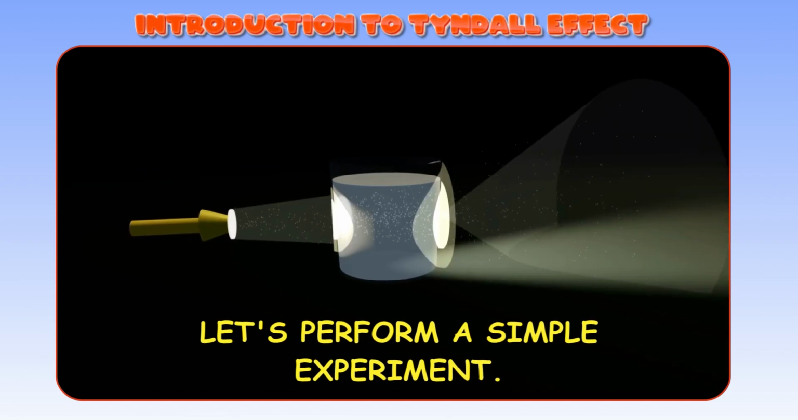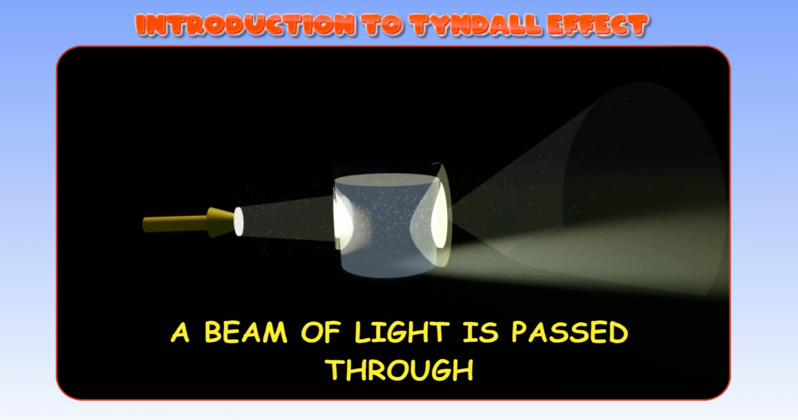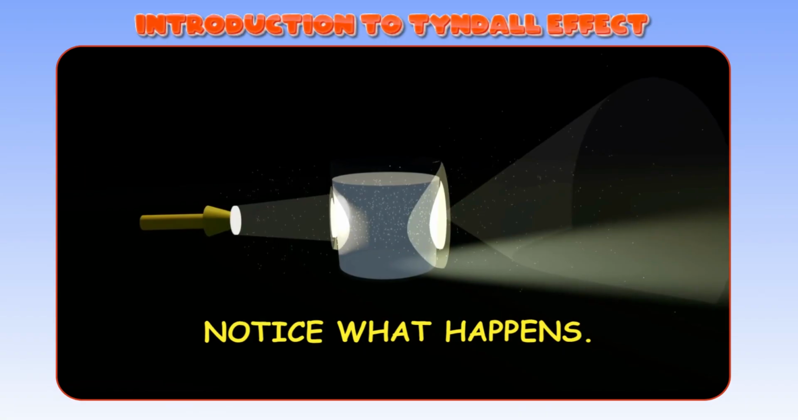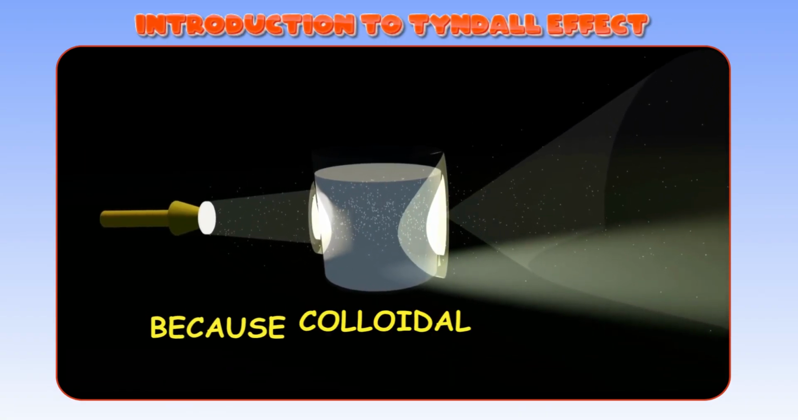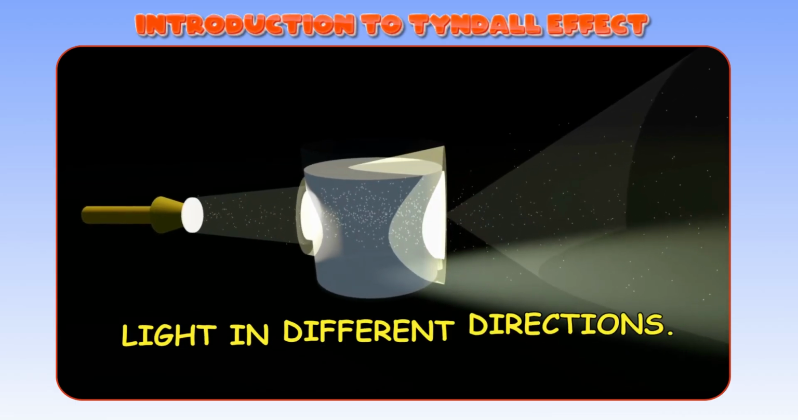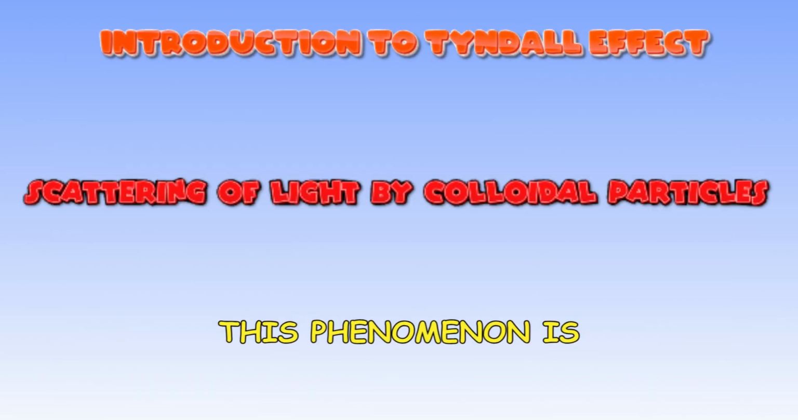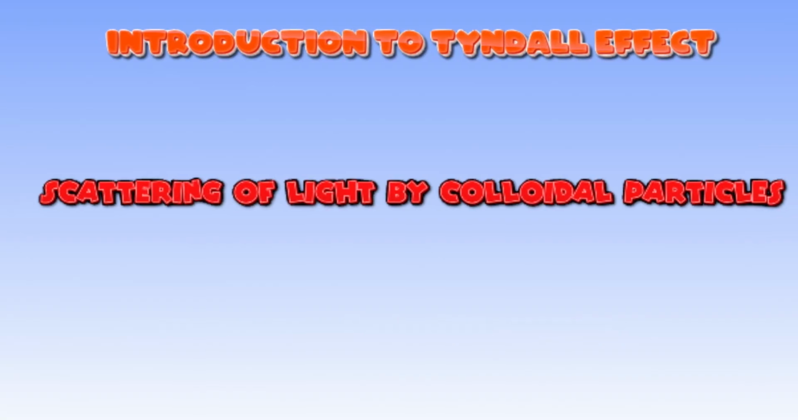Let's perform a simple experiment. A beam of light is passed through a glass of milk. Notice what happens. The path of light becomes visible. Why? Because colloidal particles scatter light in different directions. This phenomenon is called the Tyndall effect.